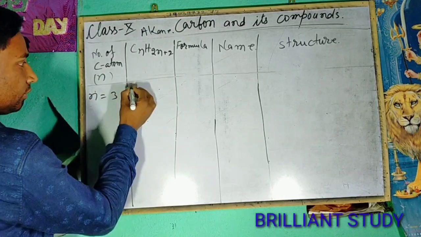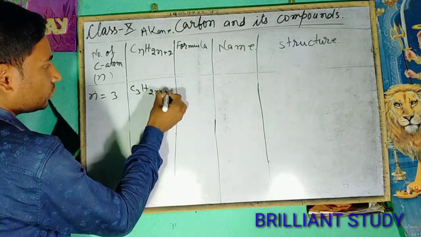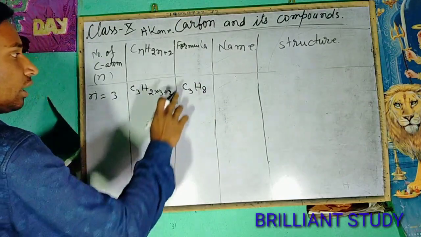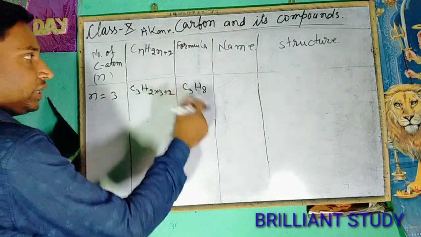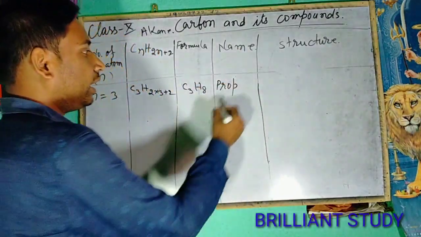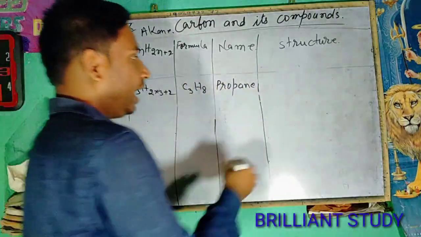If the number of carbon atoms is 3, the formula will be C3H2 into 3 plus 2, that means C3H8. The number of carbon atoms is 3, so the name will start with prop, and ane will be added with it. Then it will be propane.